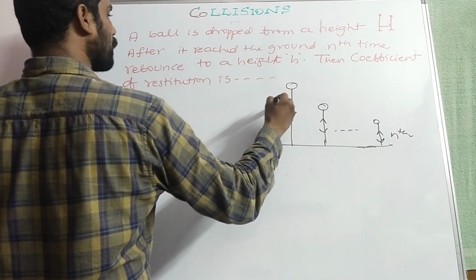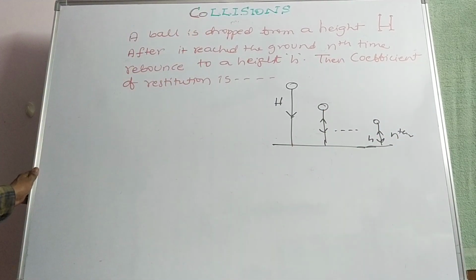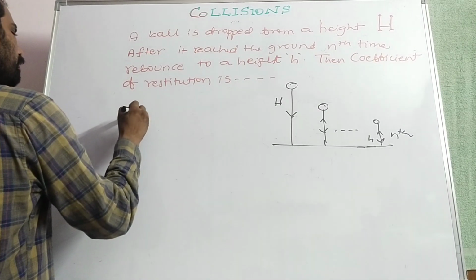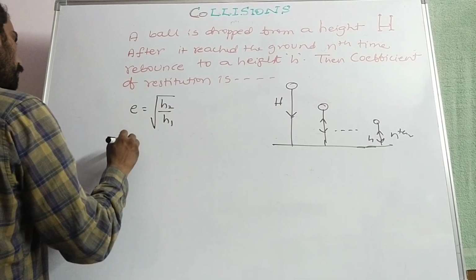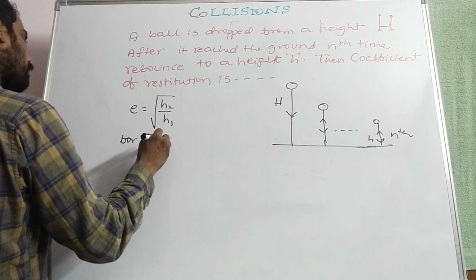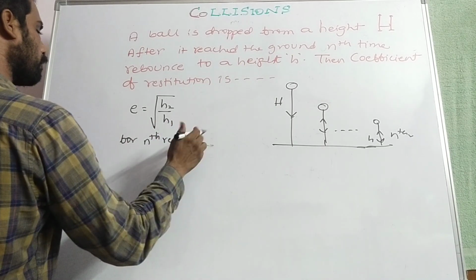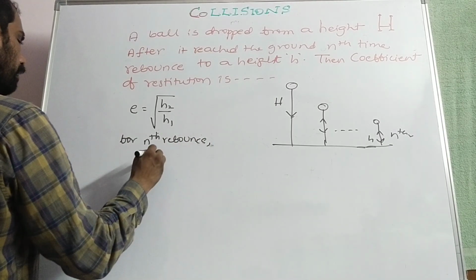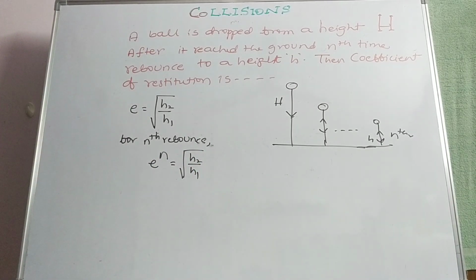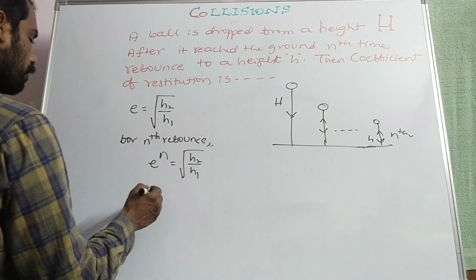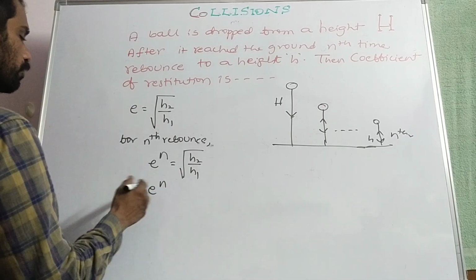Let us consider it is a capital H. At the nth rebound the height is h. So that we know e is equal to root of h2 by h1. For the nth rebound, e power n is equal to root of h2 by h1. E power n is equal to h2 by h1. Now, squaring on both sides, we will get